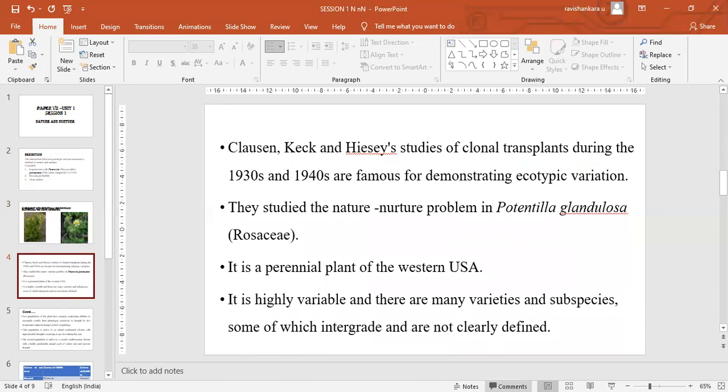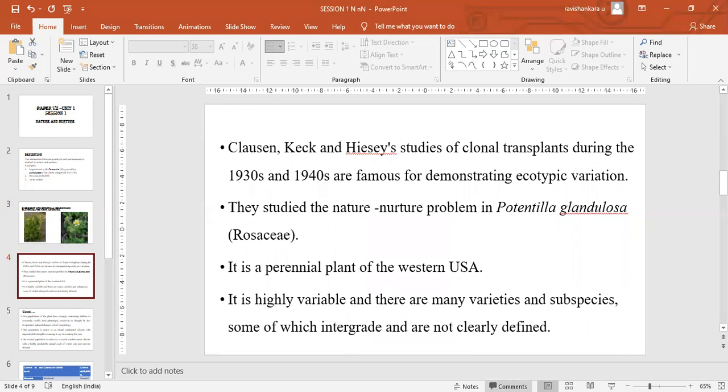And this was studied by Clausen, Keck and Hiesey, and their studies of clonal plants during the 1930s and 40s are very famous to demonstrate ecotypic variation. Ecotype means the phenotypes that are produced in different ecological conditions of nature.